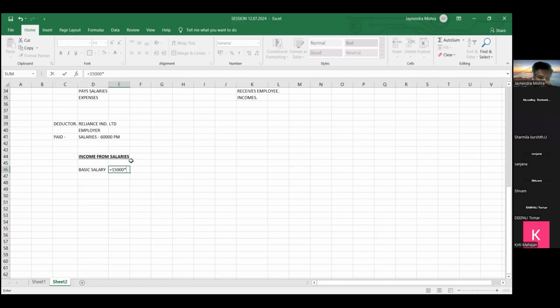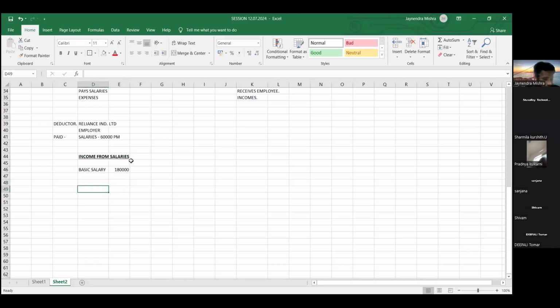And in the previous year, 12 months are there, April to March. So during April to March, how much basic salary have we received during 12 months? 1,80,000.